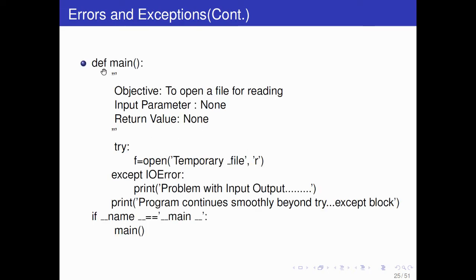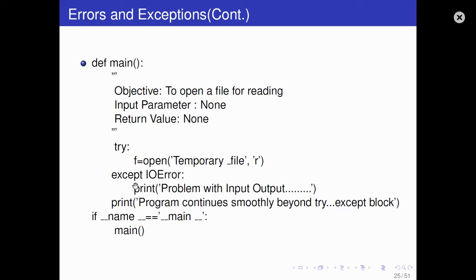Next we have this. You can also run the program. What will happen? See this def main. Come here. Try f open. The name of the file is temporary file and in read mode. Except IOError, print problem with input output, and print program continues smoothly beyond try except block. Check here, the try block contains this. Suppose this file temporary file does not exist. You already know that in read mode it will give you an error, and that error is IOError. So if this file is not found, it will raise an exception.